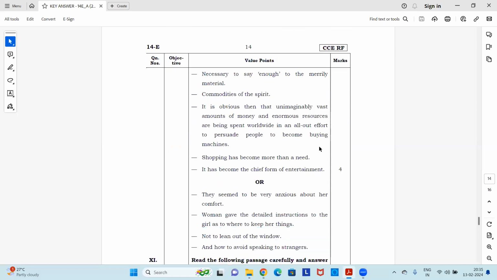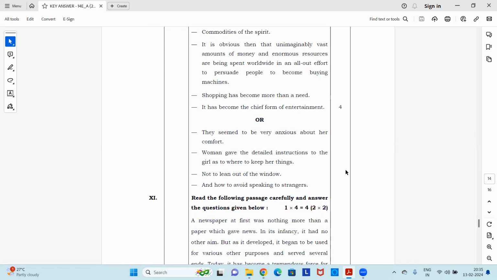It is obvious then that unimaginably vast amounts of money and enormous resources are being spent worldwide in an all-out effort to persuade people to become buying machines. Shopping has become more than a need, it has become the chief form of entertainment.